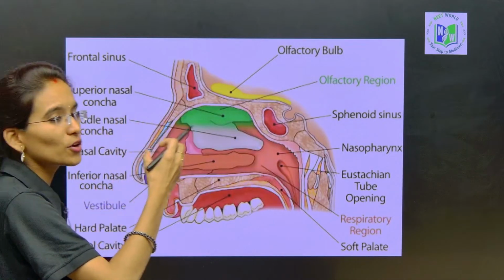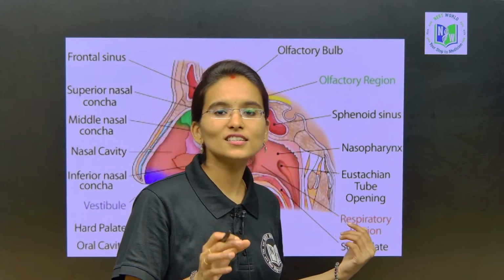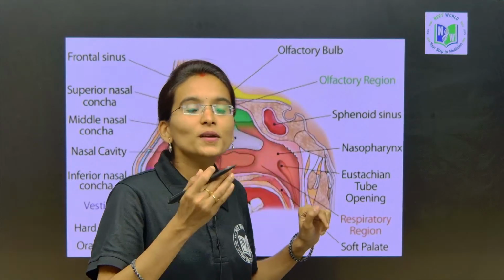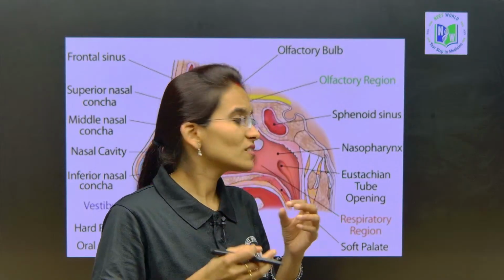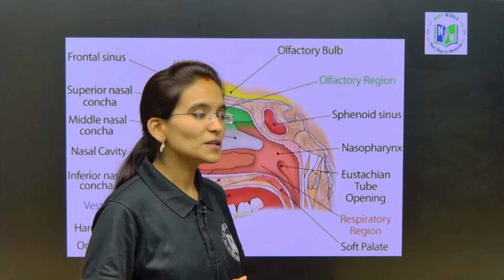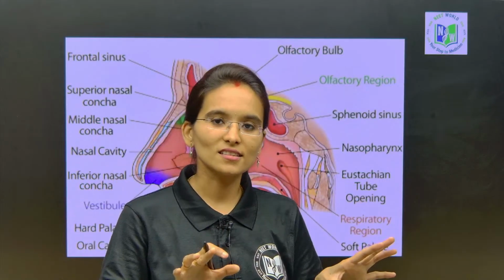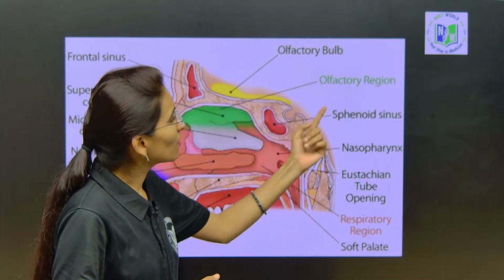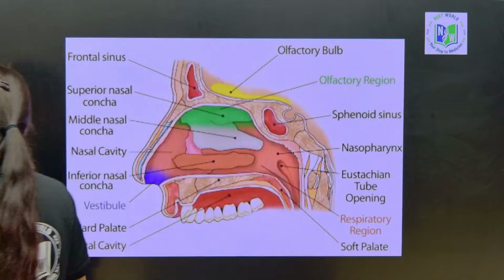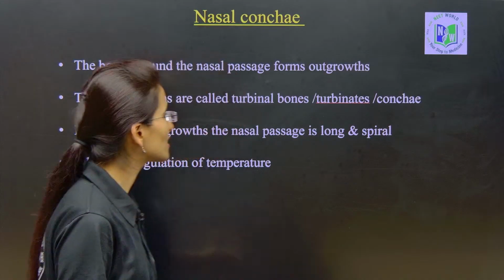So this is all about the nasal chamber, where we have understood about the vestibular region, which is involved in trapping the dust particles, and the respiratory region, which is involved in humidifying the air and provides a cooling effect, which we are going to learn now. The respiratory region is made up of pseudostratified columnar ciliated epithelial cells. Next, we have learned about the olfactory region. Now we are going to understand what nasal conchae actually are.